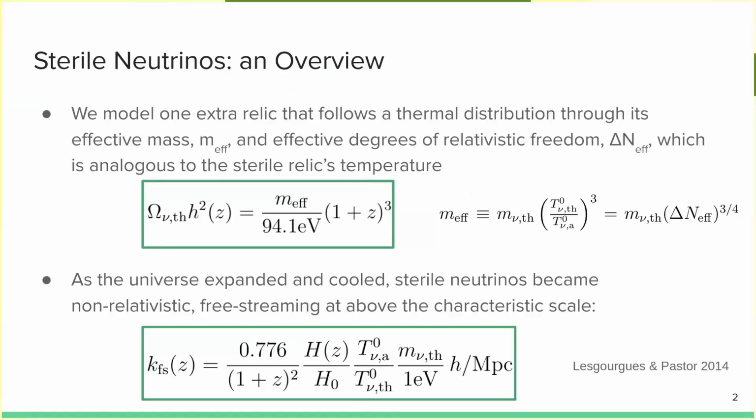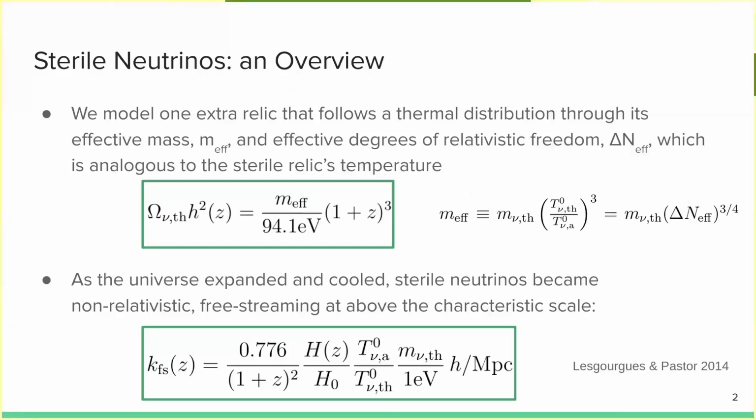We're considering this sterile neutrino to be on the order of an eV mass, and its temperature is parameterized by delta N effective, which is the change in the number of effective degrees of radiative freedom in the early universe. The standard N effective is 3.044 from the standard neutrinos in the early universe, and now we're going to consider a little bit of extra relativistic degrees of freedom due to the sterile relic's temperature. In the late time universe, its energy density is given by this green boxed equation here in the middle, which is analogous to what we've seen for active neutrinos, except now we have an effective mass.